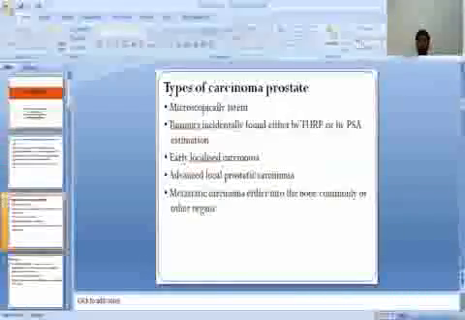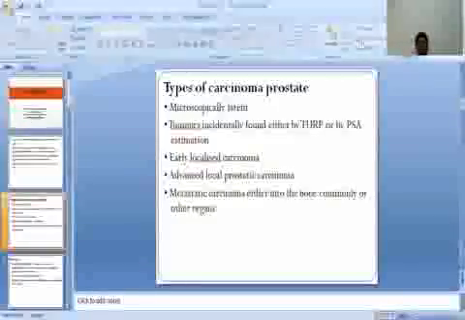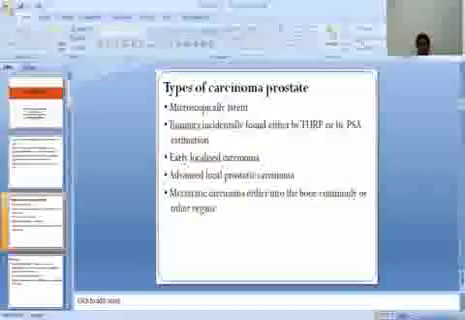Types of carcinoma of the prostate: microscopically latent, where the tumor is readily found either by TURP or by PSA estimation; early localized carcinoma; advanced local prostatic carcinoma; and metastatic carcinoma, commonly into the bone or into other organs.